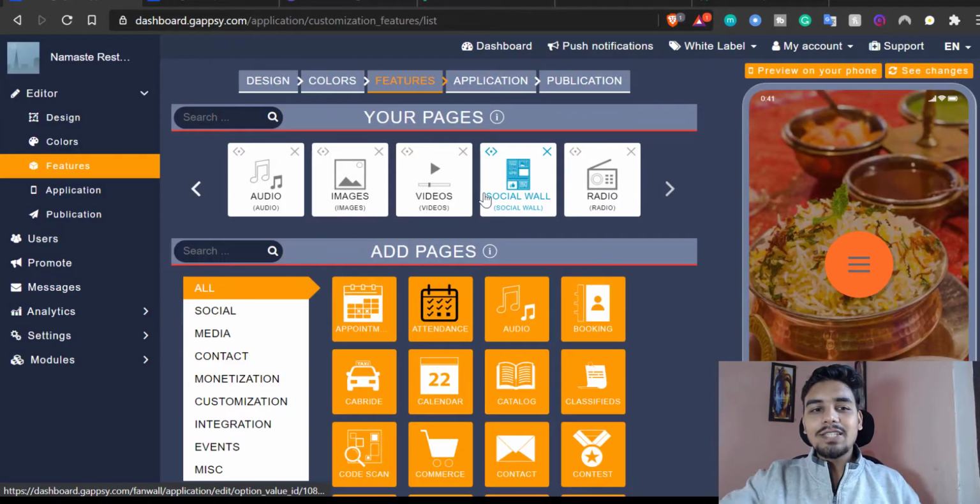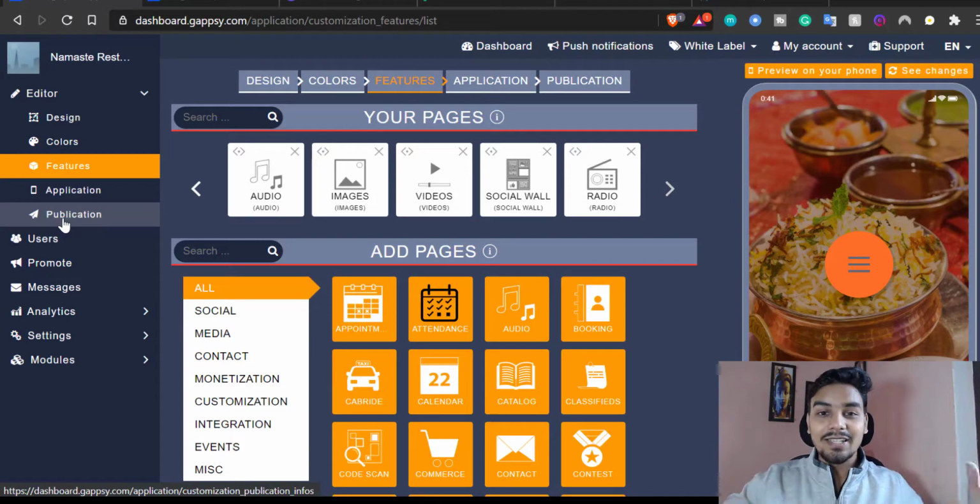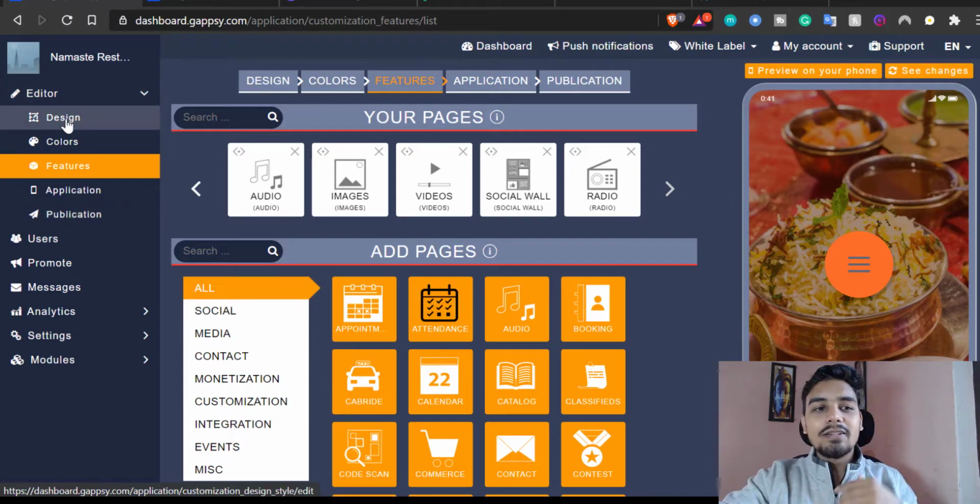So you have these options. First is design, second is color, and third is feature, and then application, and then the last step is publish. So there are only 5 steps, and you will have your systems ready, everything ready. And let's start by creating our design.